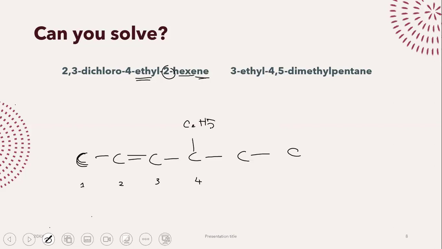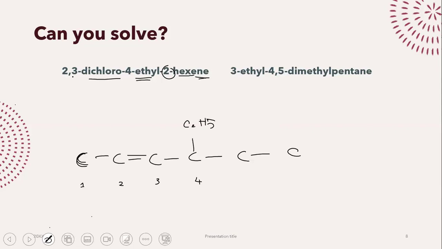Right? Then you are going to continue. So we have chloro, but it says dichloro. Di means 2. So you have to include 2 chlorine atoms somewhere in the molecule. How do we include 2 chlorine atoms somewhere in the molecule? Quite easy.